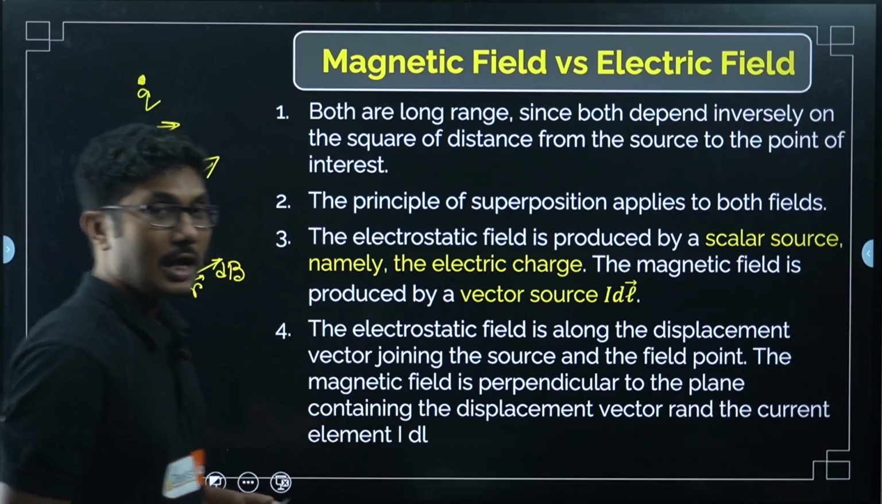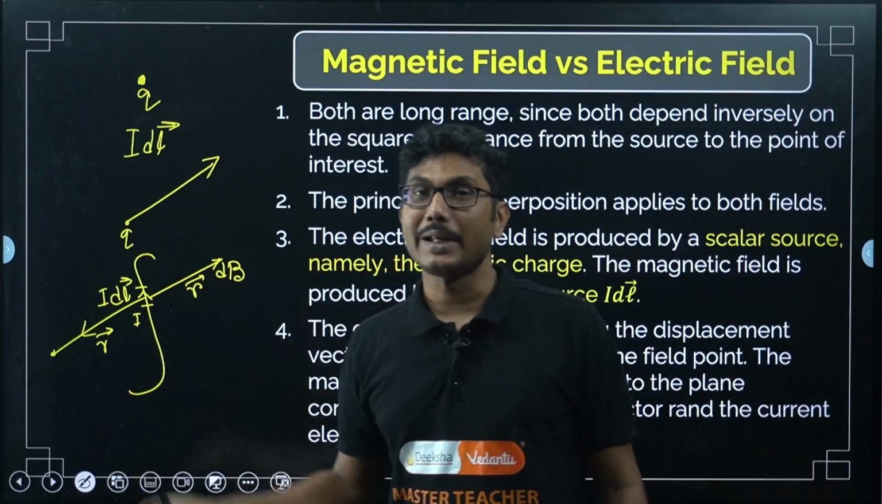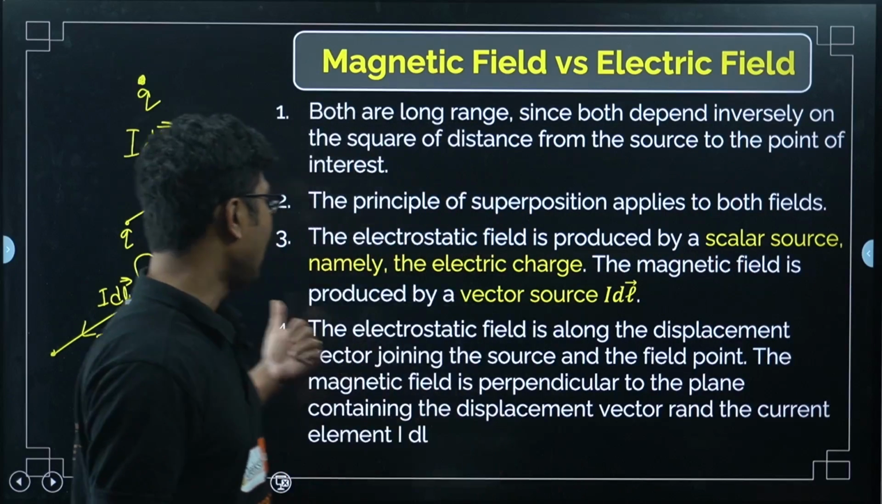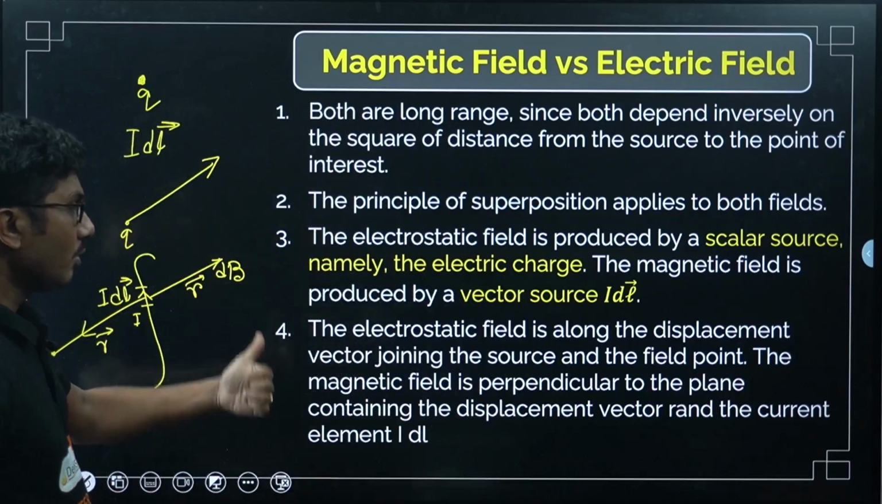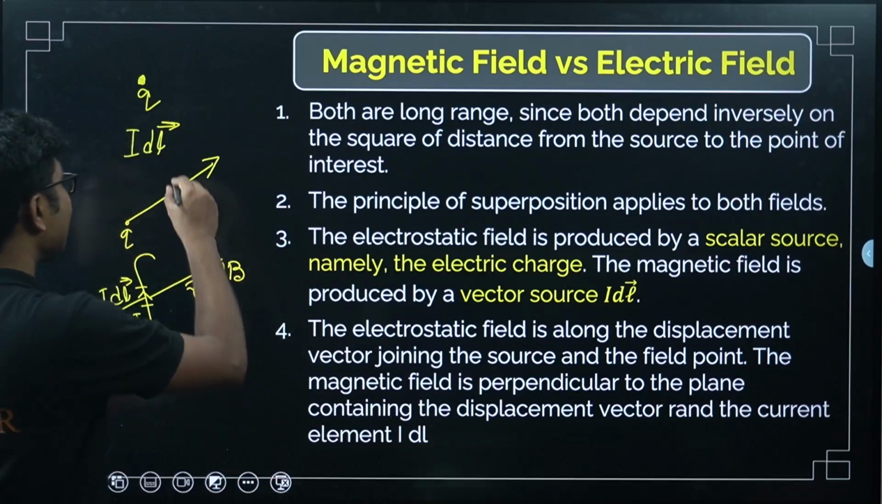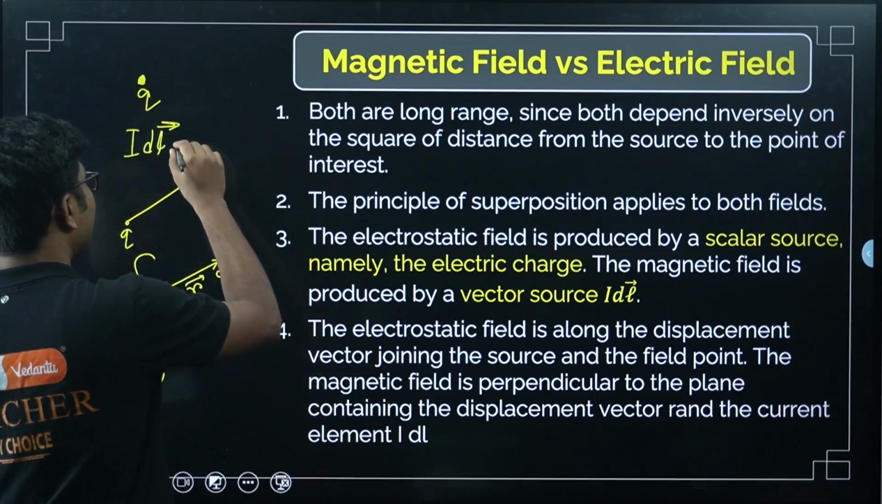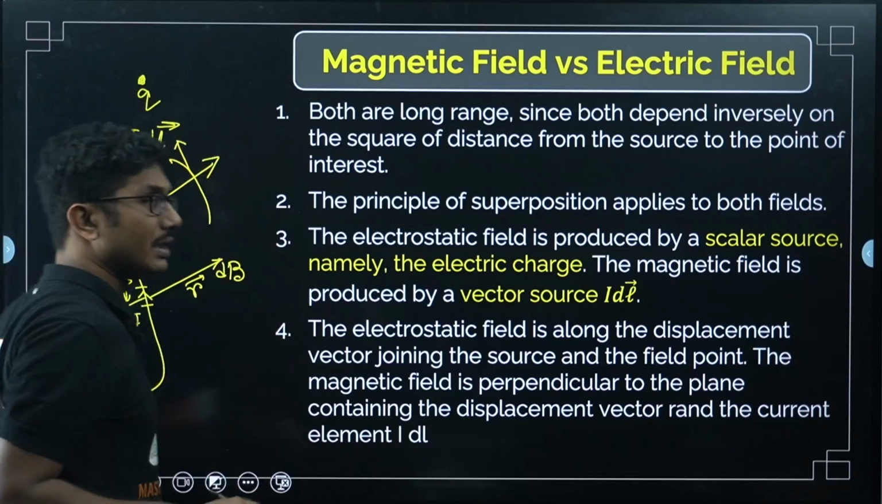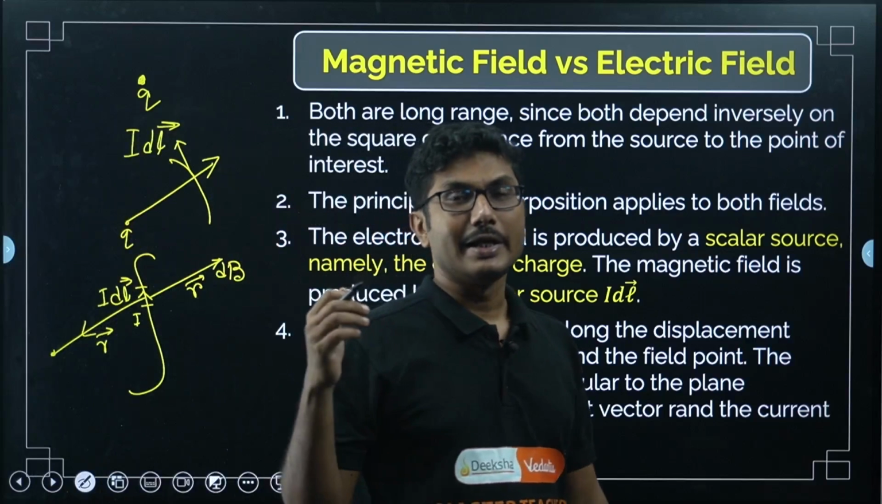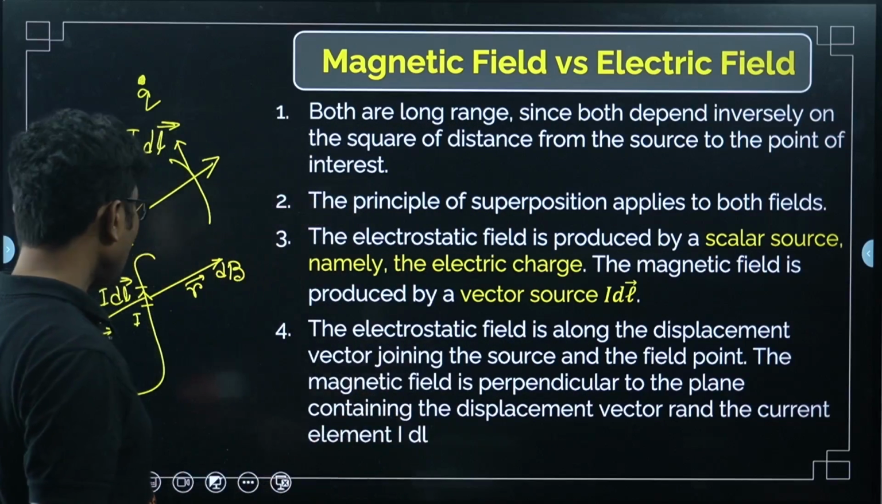So, basically the magnetic field is not in the same plane as the elements are. But the electric field is in the same plane, right. In fact, if you consider any surface here, it will be perpendicular, because if you draw a tangent, it will be perpendicular. In case of magnetic field, it is completely in a different plane, right. What else?